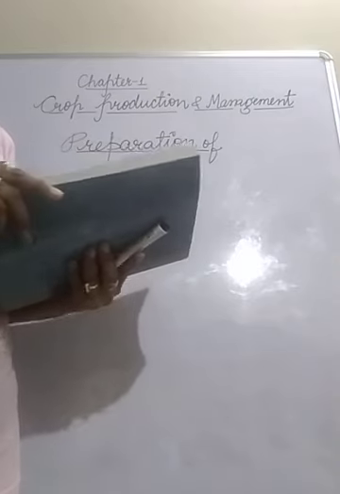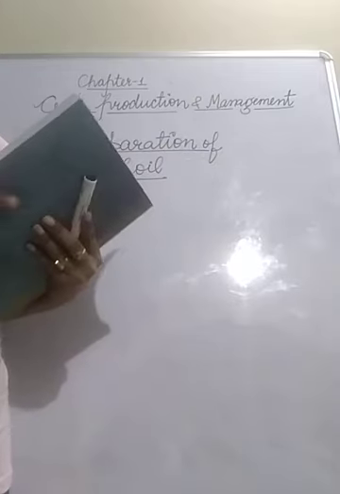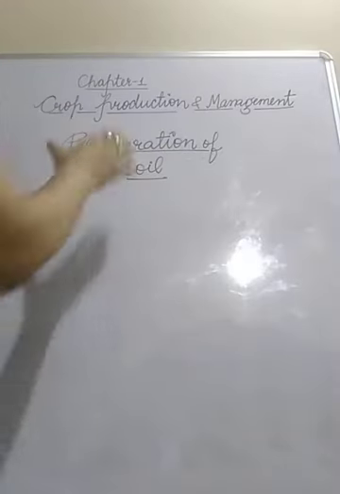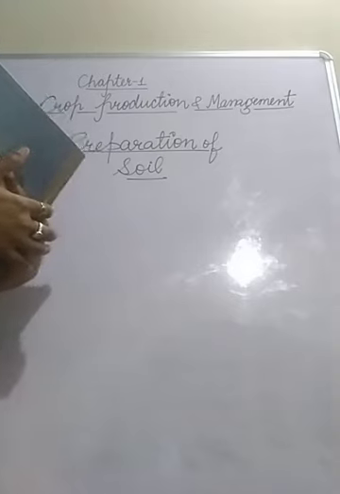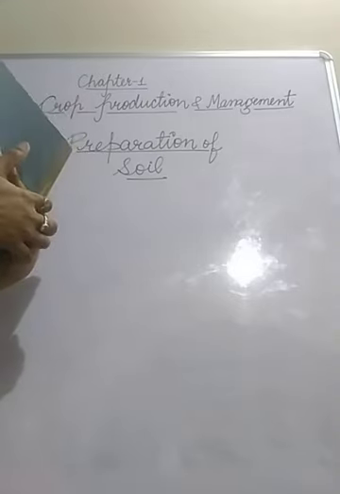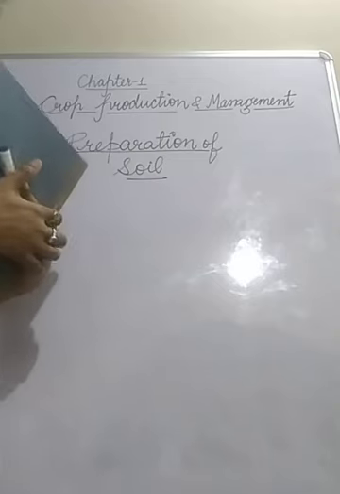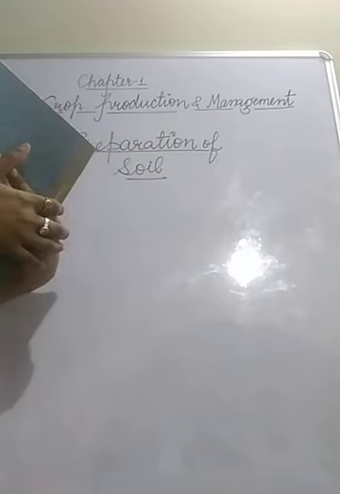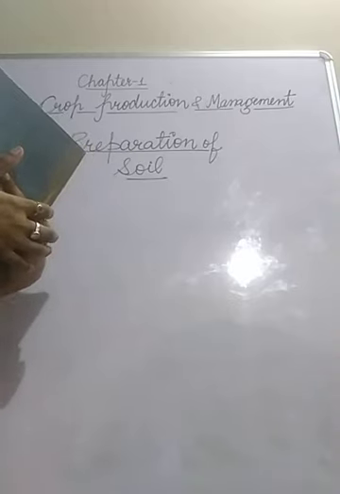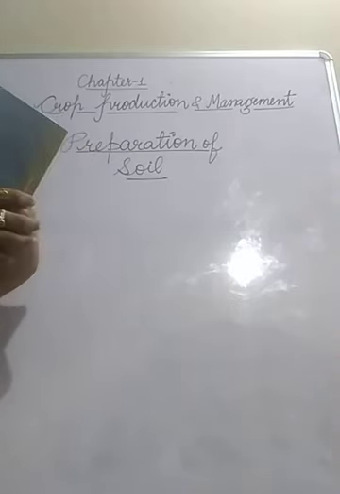It also brings nutrient-rich soil to the top layer, which is essential for the growth of plants. Loosening of soil is done with the help of a plow. Preparation of soil is a very important step in agricultural practices. I hope this topic is clear to you. You can write a paragraph on this.